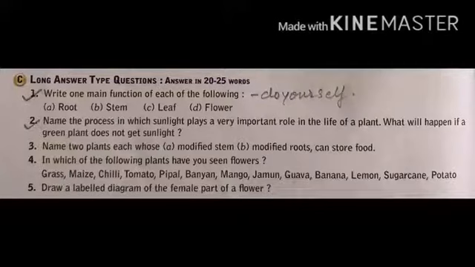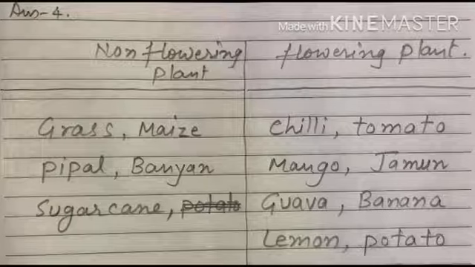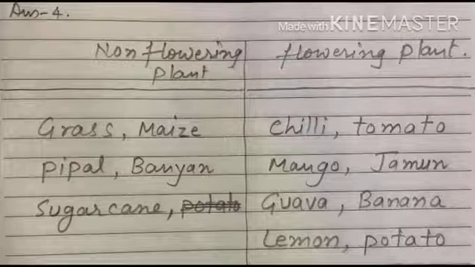Now question number 4. In which of the following plants have you seen flower? Now answer number 4. Non-flowering plants are grass, maize, peepal, sugarcane, and flowering plants are chili, potato, mango, jamun, guava, banana, lemon, potato.